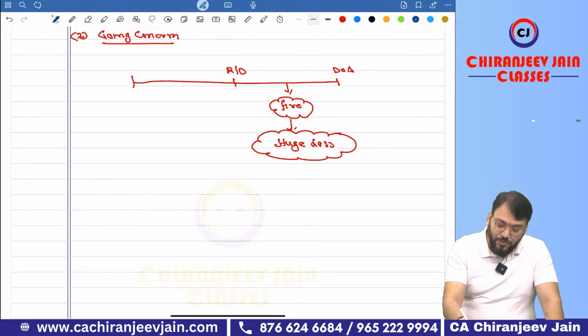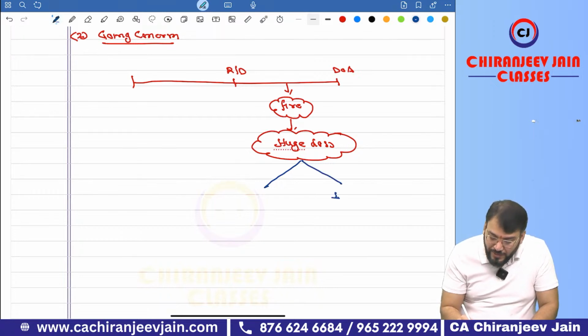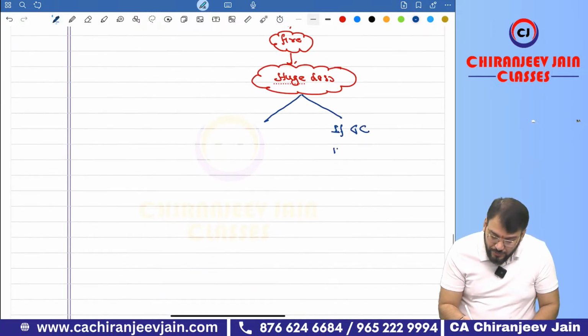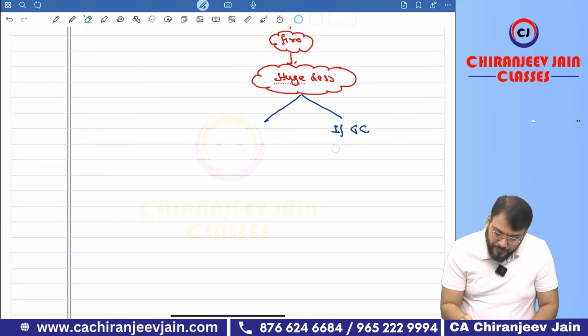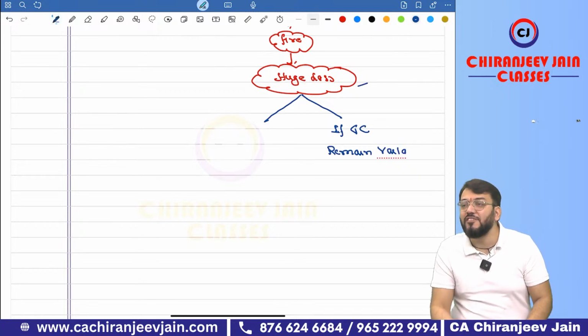Very good. You remember AS 4, what they said: if going concern, GC, remains valid, then even though there is a loss, it does not mean going concern will be affected.